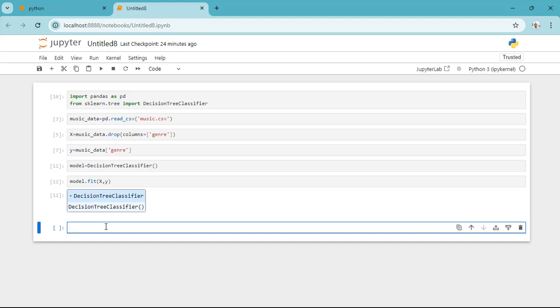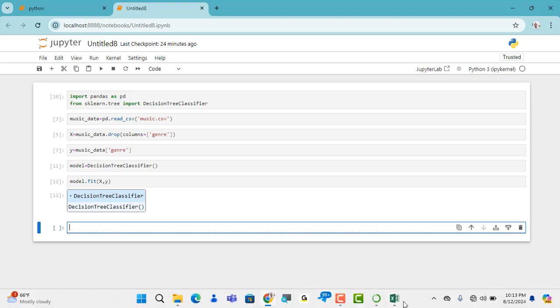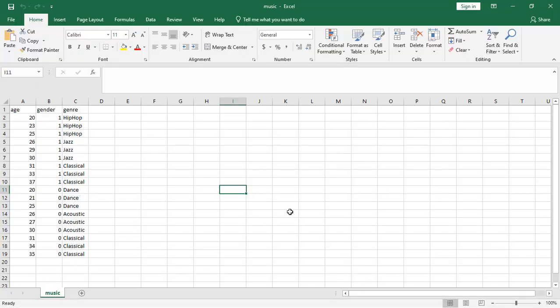And what we need to do is finally ask our model to make the prediction for us. So we can ask, what kind of music does a 21-year-old man like to listen to? Okay, so before that, let's inspect our data. So we don't have a sample of a 21-year-old male.